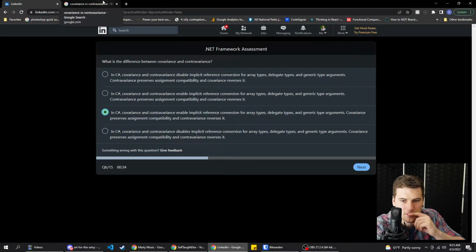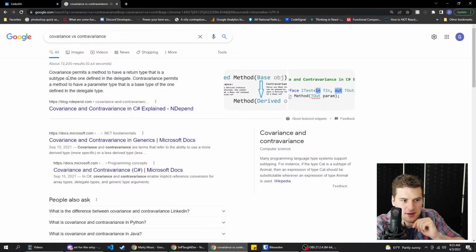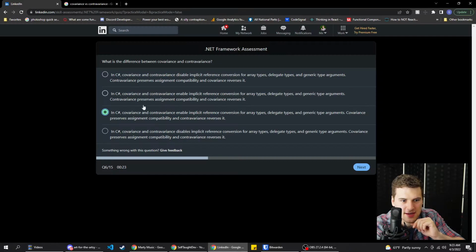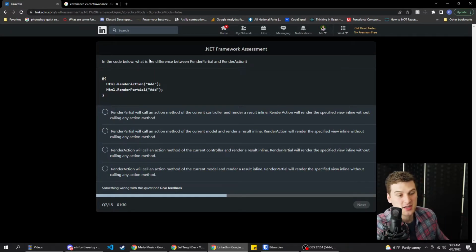Actually, wait a minute. Covariance preserves assignment compatibility that is a subtype of one of the defined delegates. So I feel like that is preserving compatibility. Covariance preserves assignment compatibility. Oh, wait, so this one's the same. Wait, where are these different from? Enables. Okay. Enables versus disables. Enables. Yeah, we're going to go with C. All right, sweet. In the code below, what is the difference between render partial and render action?